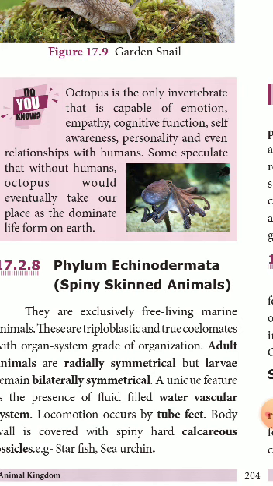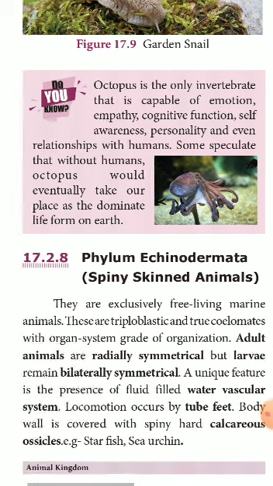See, these animals are found only in seawater. If you go to Rameswaram or any other seashore or places near the sea, there you can see an animal with a star-like appearance. Therefore, that animal is named a starfish, a common name. But the scientific name of this starfish is Asterias rubens. These animals are exclusively free-living marine animals.